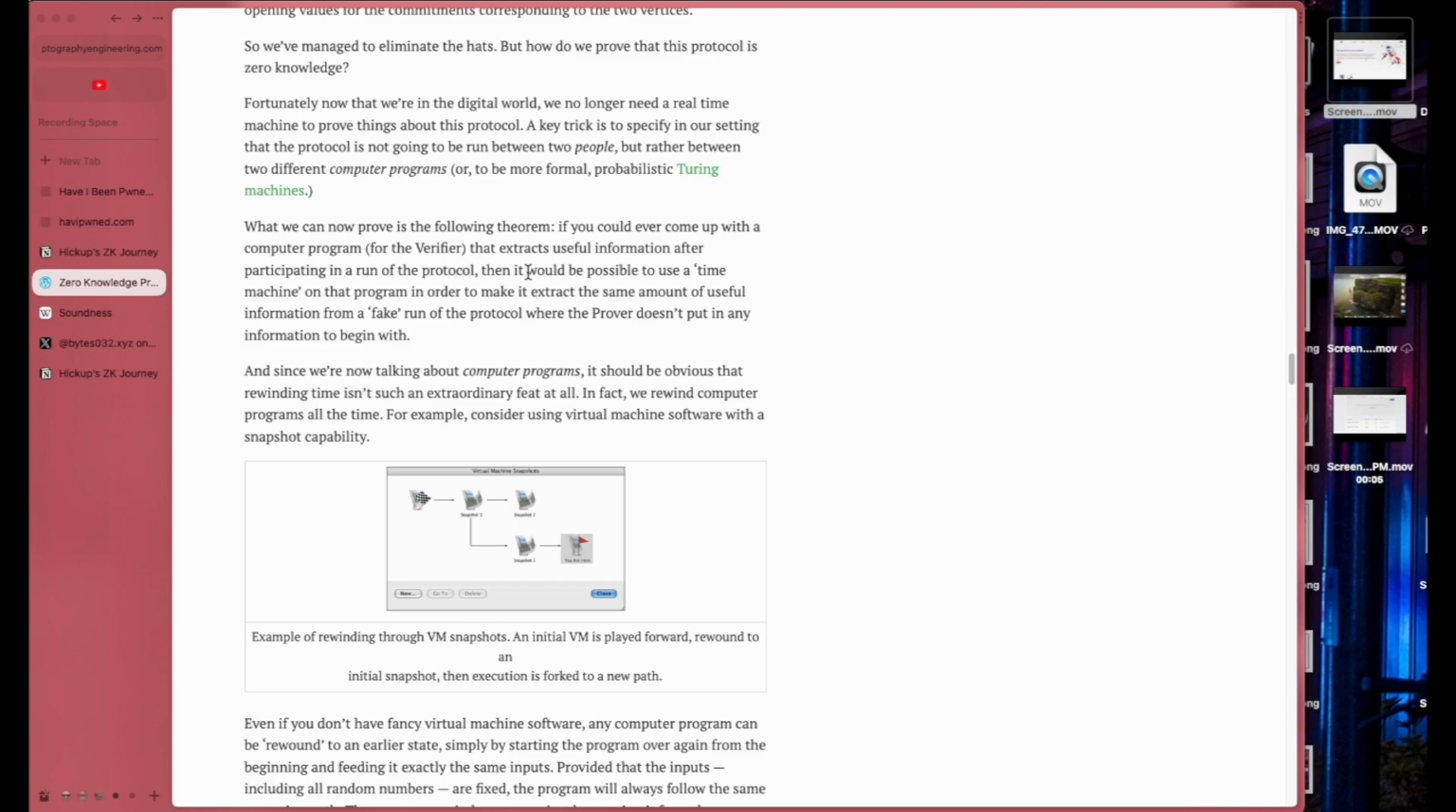Yeah, then it would be possible to use a time machine on the program in order to make it extract the same amount of useful information from a fake run of the protocol. Okay, and since we're now talking about computer programs, it should be obvious that the rewinding isn't such an extraordinary feat at all, if you rewind computer programs all the time. For example, consider using virtual machine software with a snapshot capability.